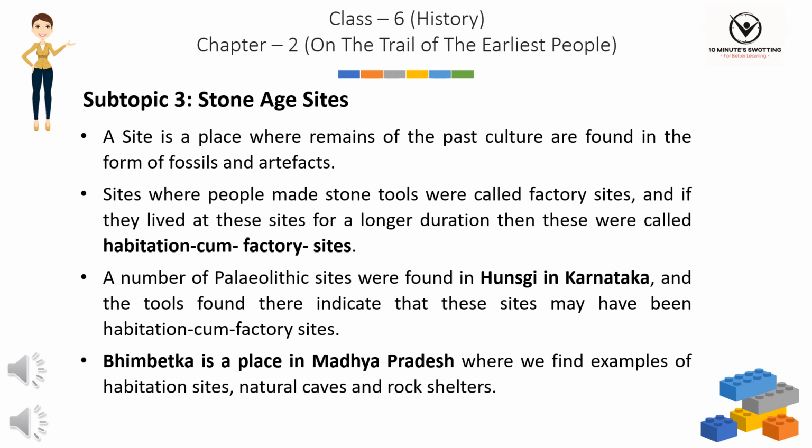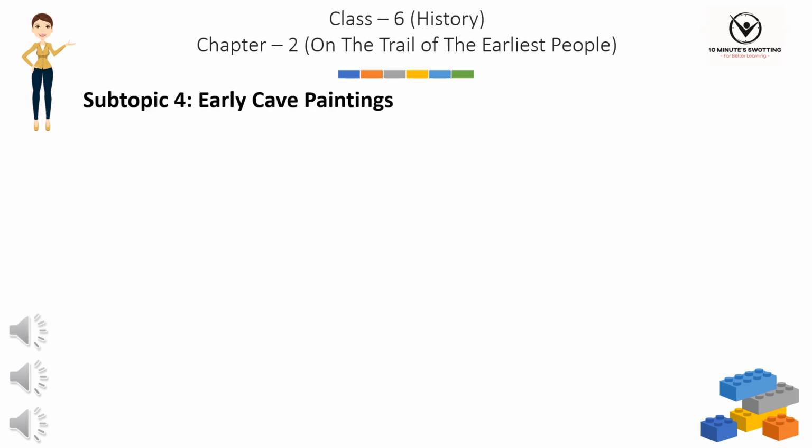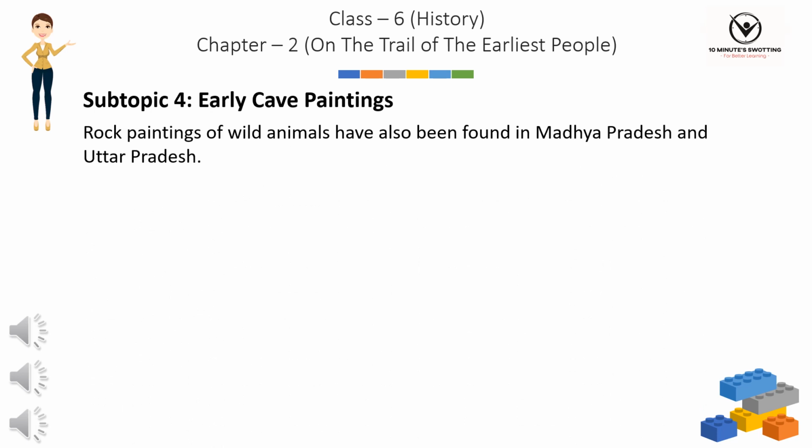A number of Paleolithic sites were found in Hunsgi in Karnataka, and the tools found there indicate that these sites may have been habitation-cum-factory sites. Bhimbetka is a place in Madhya Pradesh where we find examples of habitation sites, natural caves, and rock shelters. Subtopic 4: Early cave paintings. Rock paintings of wild animals have also been found in Madhya Pradesh and Uttar Pradesh.